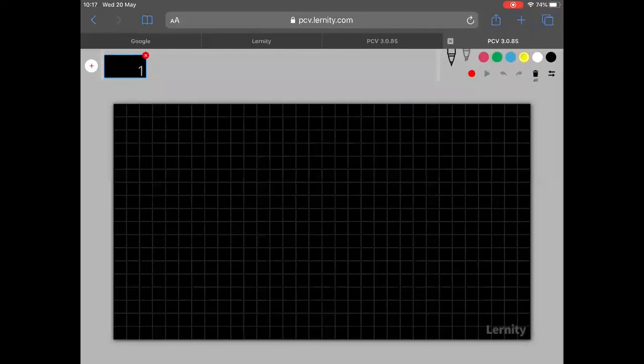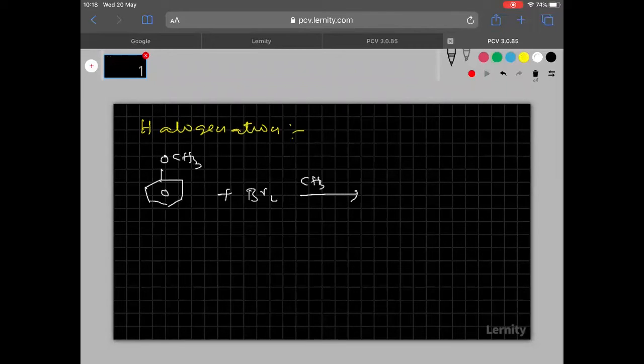The last reaction, I think you people didn't hear about that one because there was some internet issue here. So now let me start that one again. See clearly, everyone, halogenation. Is it clear? Halogenation. Now the halogenation reaction, I want to explain like this. This is anisole. Anisole when treated with bromine in presence of the acid, is it clear? Then what happened? You will get two products here.